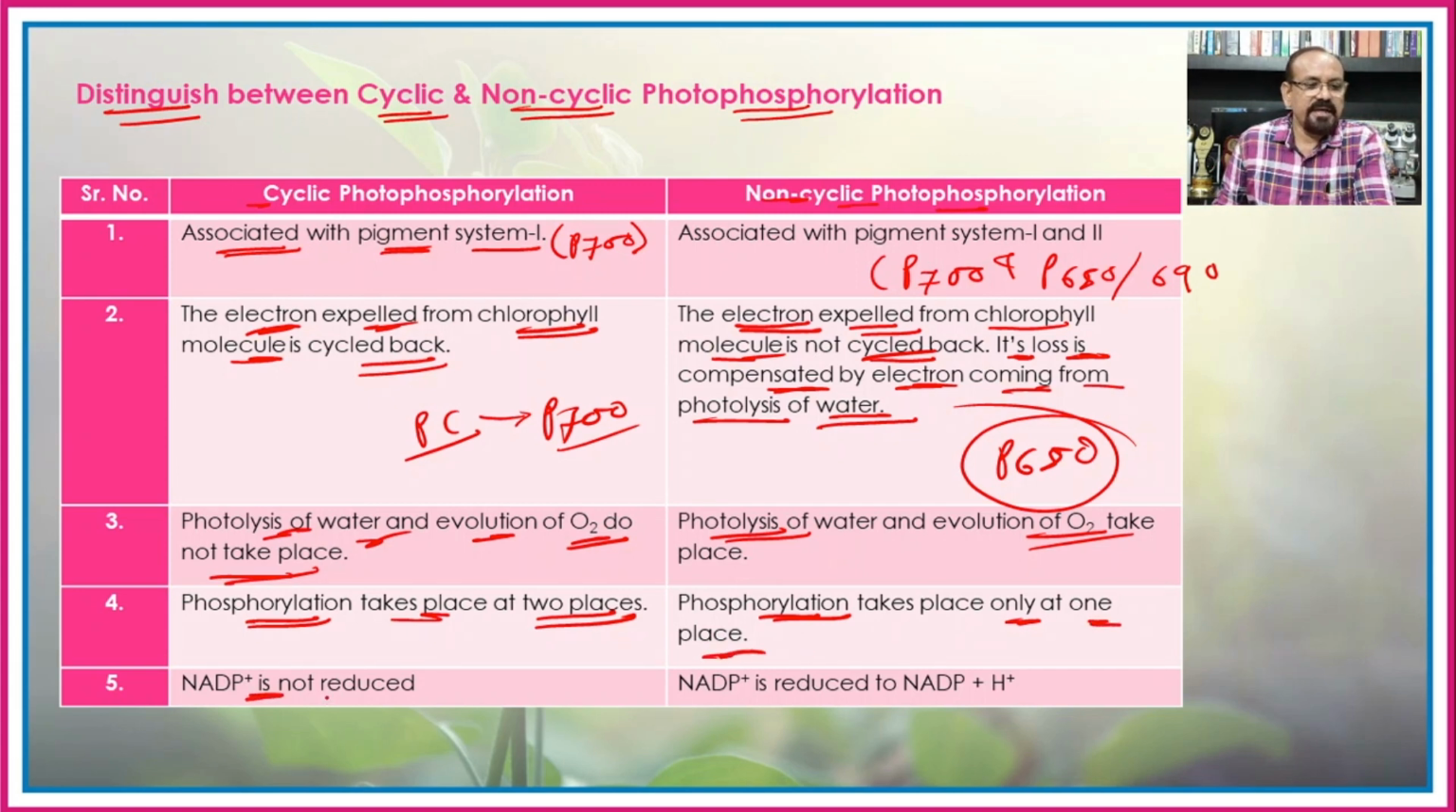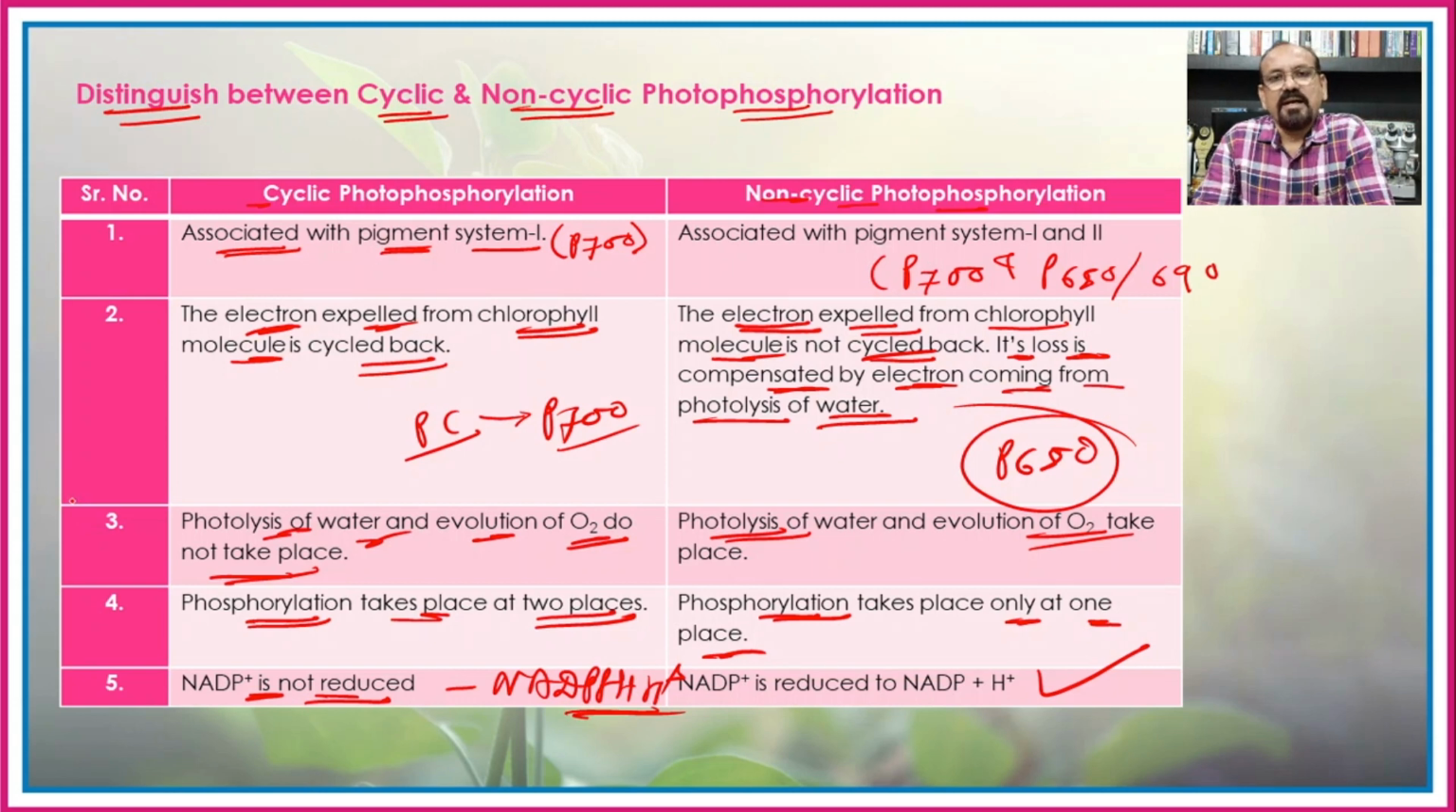And NADP is not reduced to the NADPH2. So here this is only carried out in the non-cyclic photophosphorylation. So friends, I am very much confident and hopeful that this lecture will be helpful to you in understanding the mechanism of the light reaction.